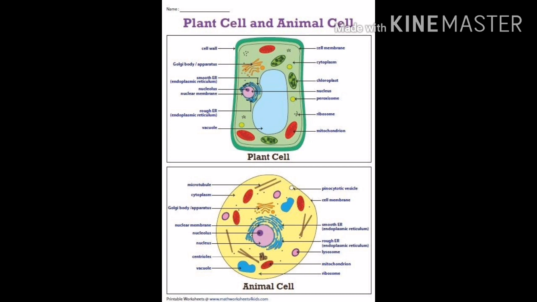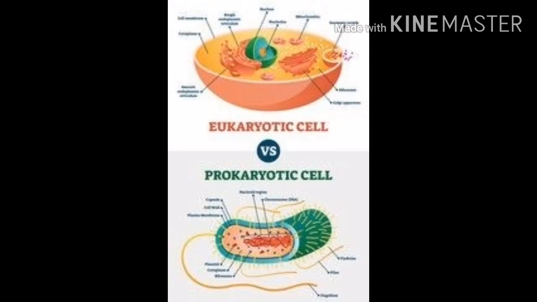So the second part is the type of the cell. According to the simplicity and the complexity of the cell, it is of two types, that is prokaryotic cell and eukaryotic cell. In this way the organisms are also called prokaryotic organisms and eukaryotic organisms. So now the question is, what is prokaryote and what is eukaryote? Simply define it.